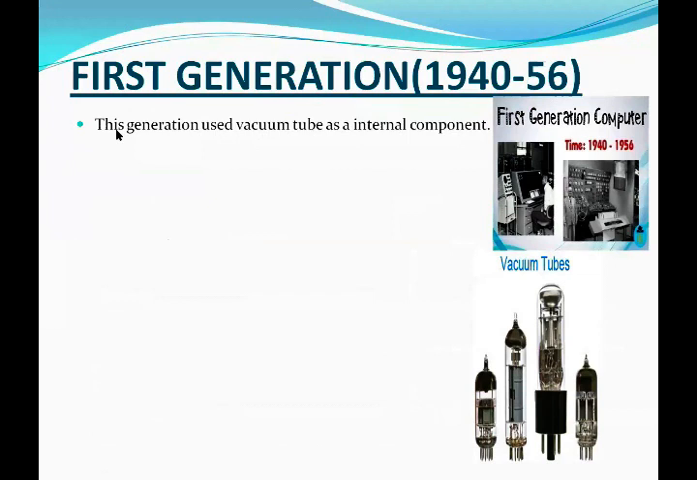What is a vacuum tube? It was an electronic device which was used to control the flow of current in a circuit. These vacuum tubes were big in size and produced much heat.